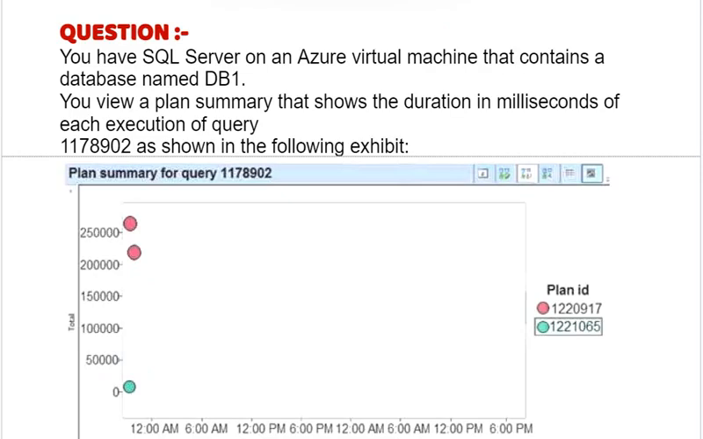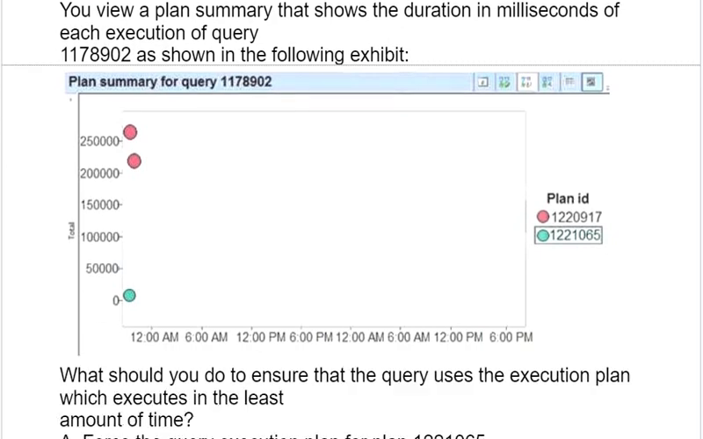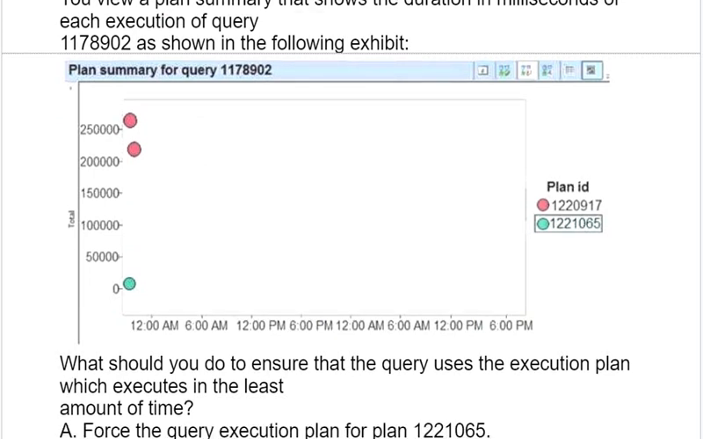Our next question is, you have SQL Server on an Azure virtual machine that contains a database named DB1. You view a plan summary that shows the duration in milliseconds of each execution of a query, as shown in the following exhibit. Now see the exhibit. What should you do to ensure that the query uses the execution plan which executes in the least amount of time?